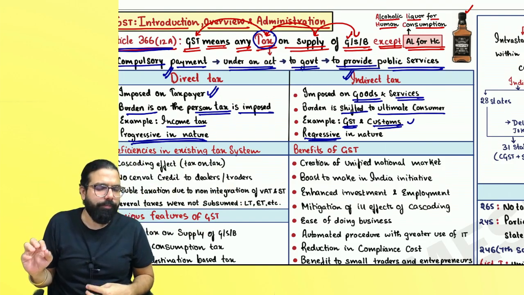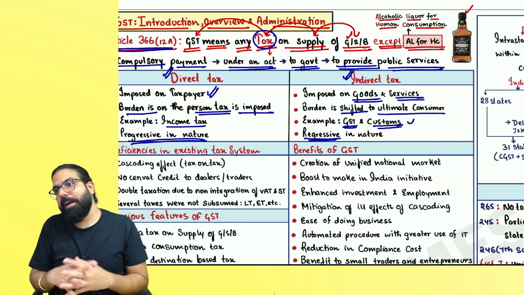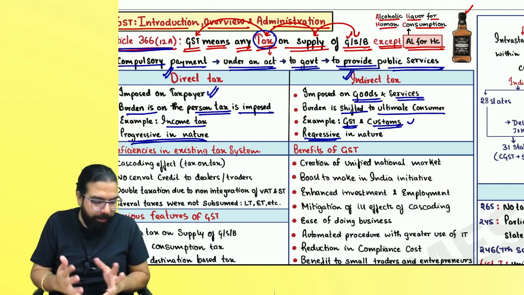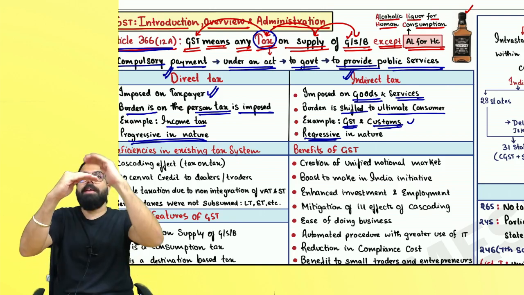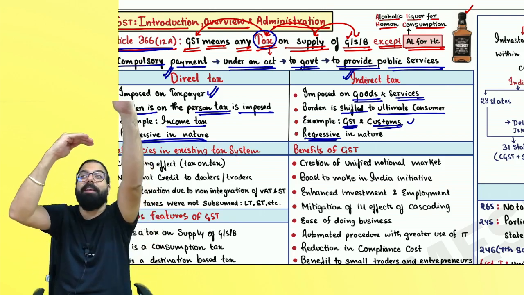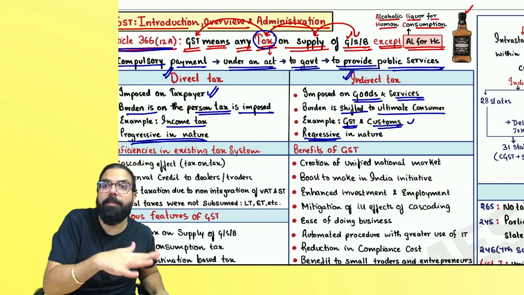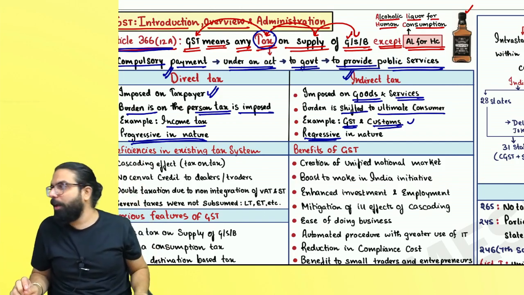People getting it? Direct tax is income tax. Indirect tax is GST and customs. Direct tax is progressive. Progressive means as I keep progressing, tax also keeps increasing. Indirect tax is regressive, meaning the same for all income level groups. Can I go ahead, everyone?